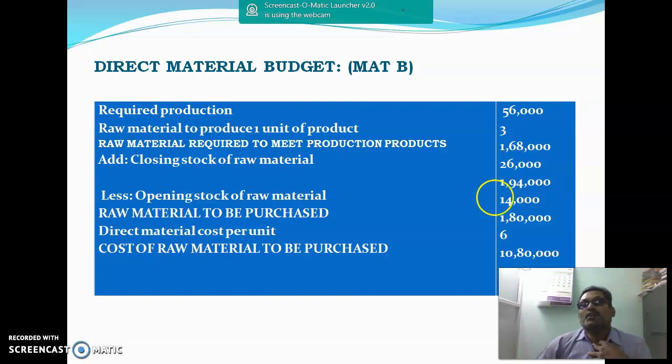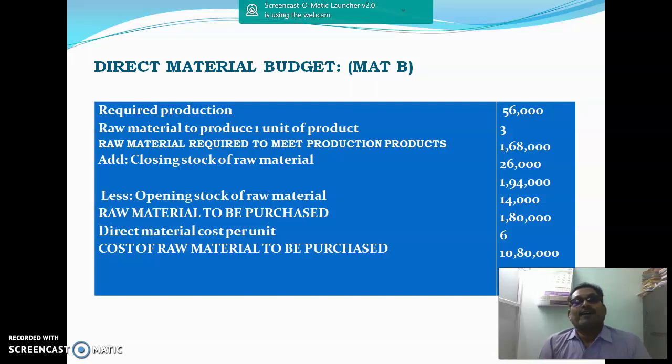But we already have 14,000 units, so you have to deduct these 14,000 units. Then raw material to be purchased is 1,80,000 units.